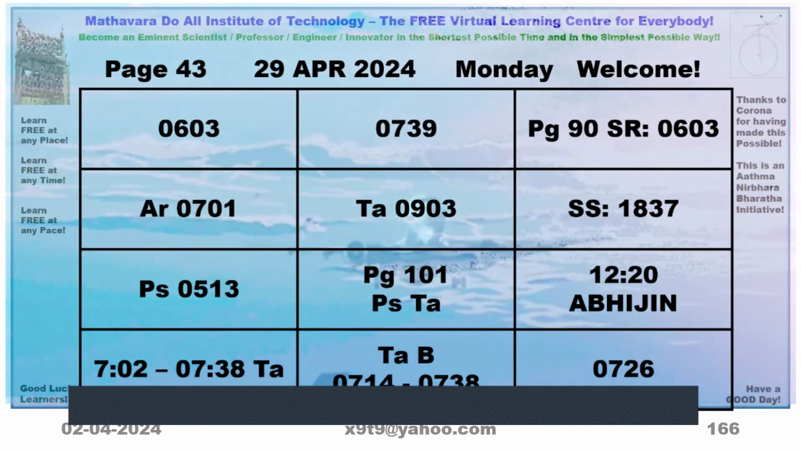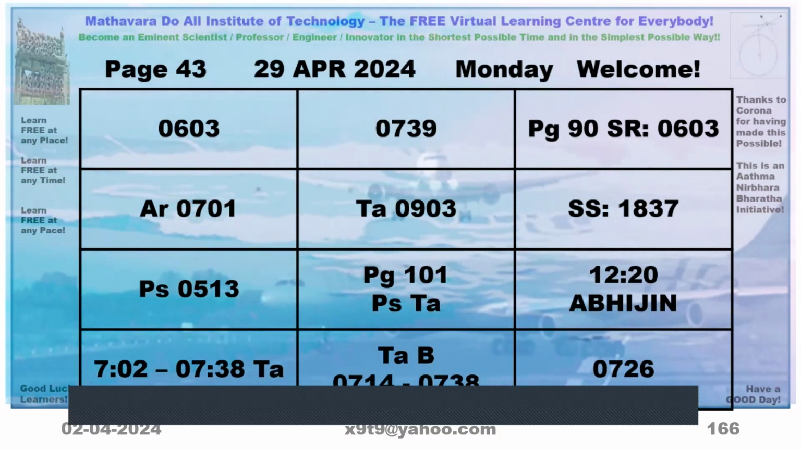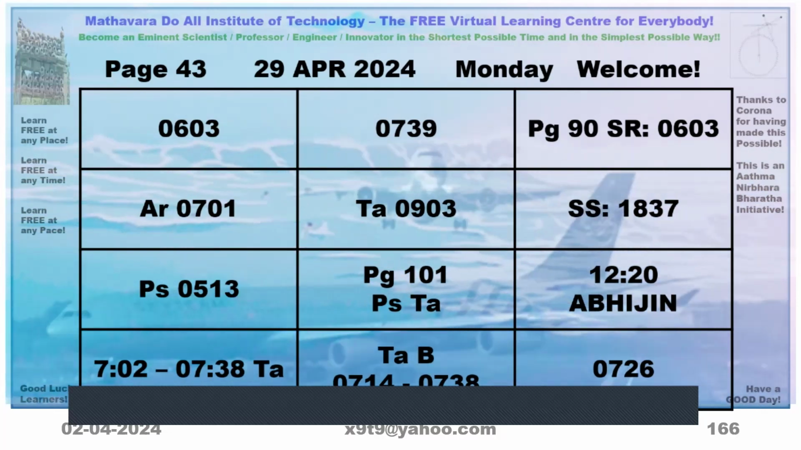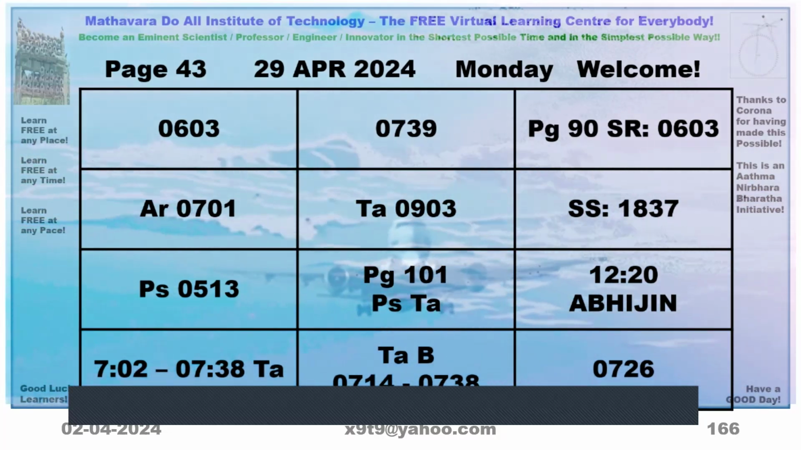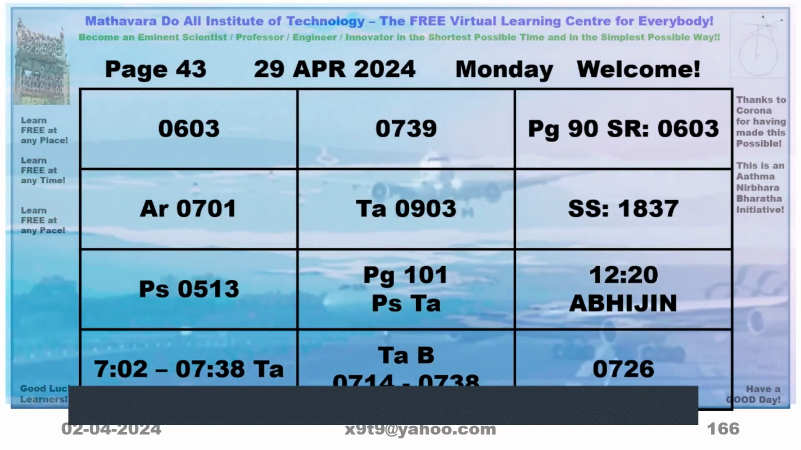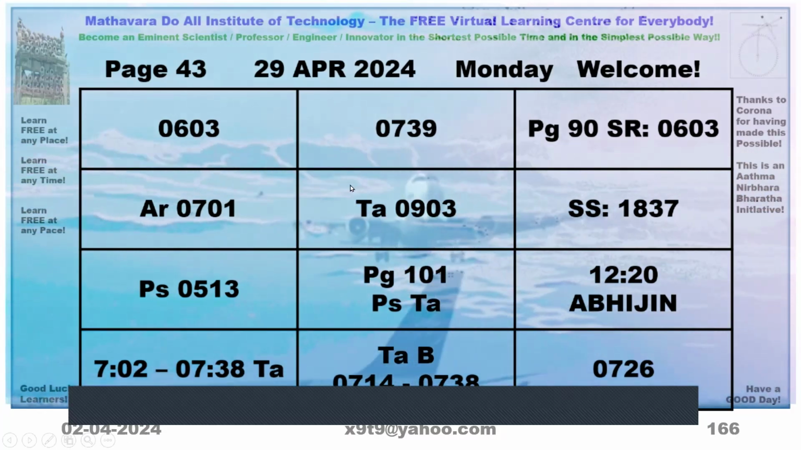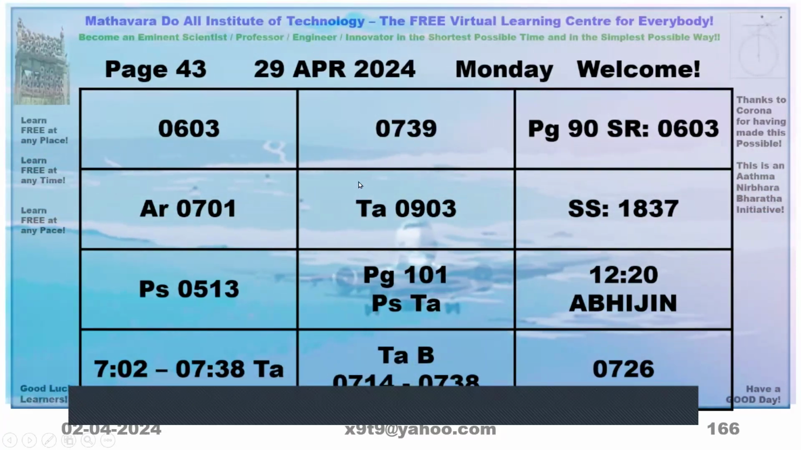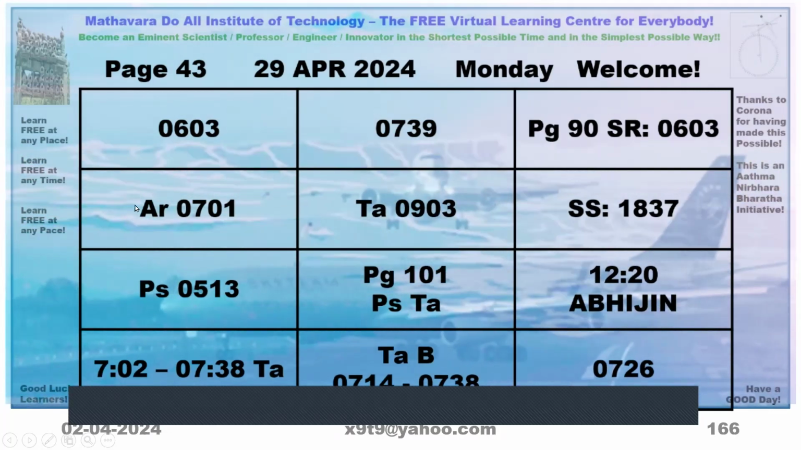So here you see it is written Vrishaba in page number 101. Are you able to see? Yes, sir. That means, see in the table I have written here, Vrishaba Lagna ends at 9:03. So it starts from 7:02.